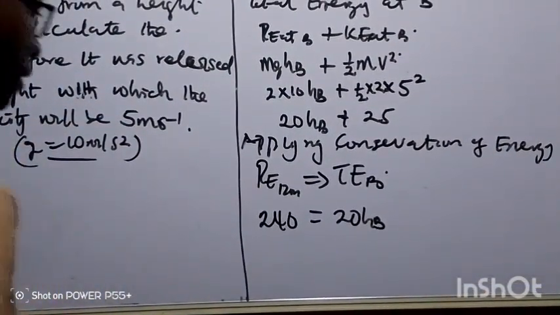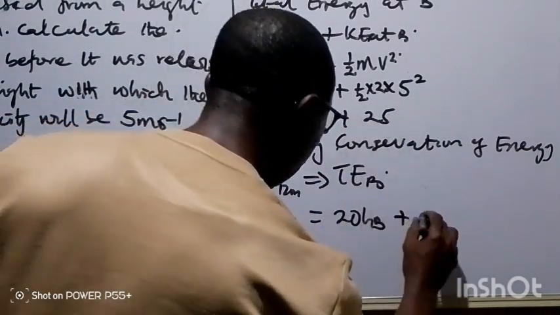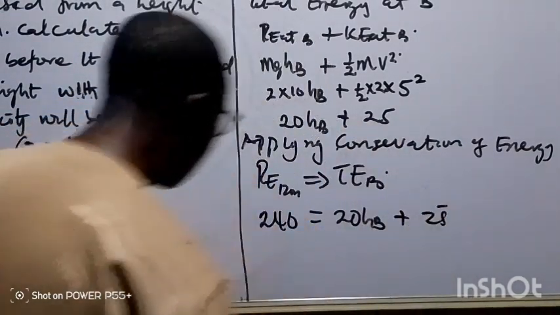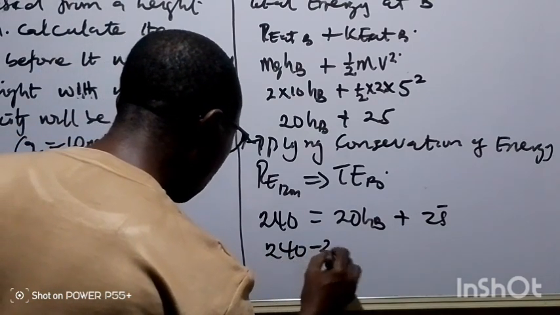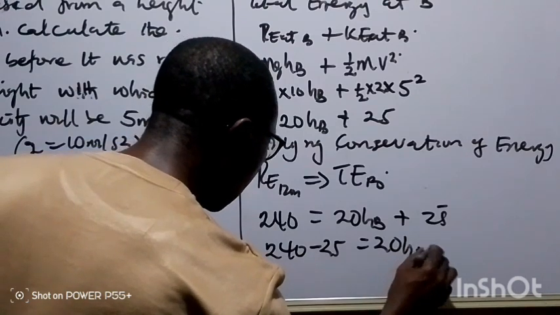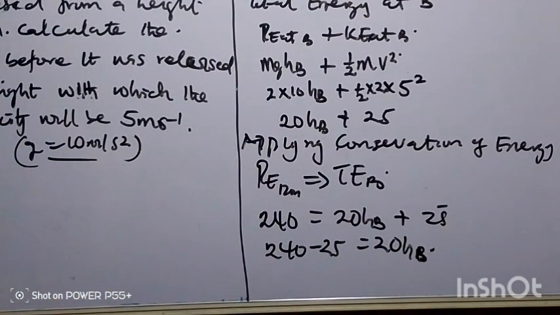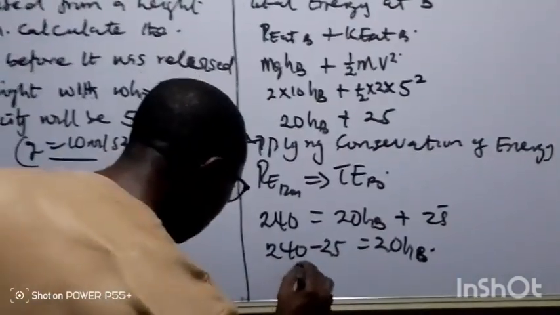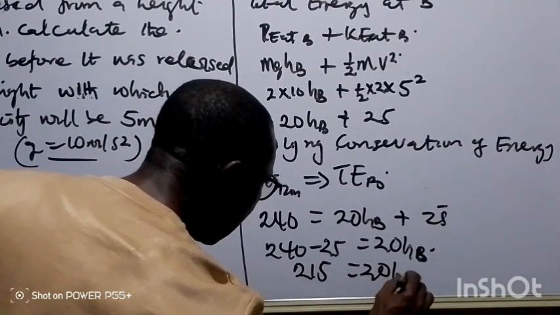So plus 25. From there now we can say 240 minus 25 is equal to 20 hB. That is the height when the velocity is 5 meters per second. 215 is equal to 20 multiplied by hB.